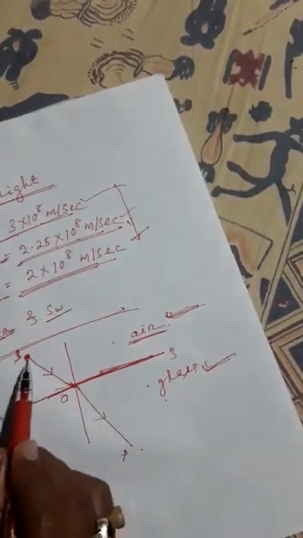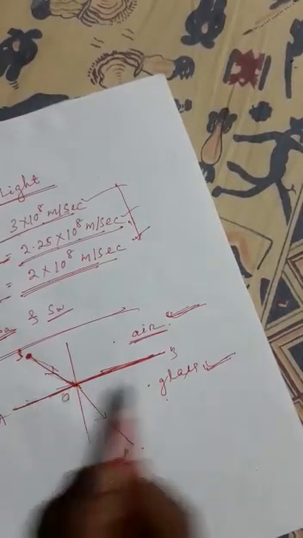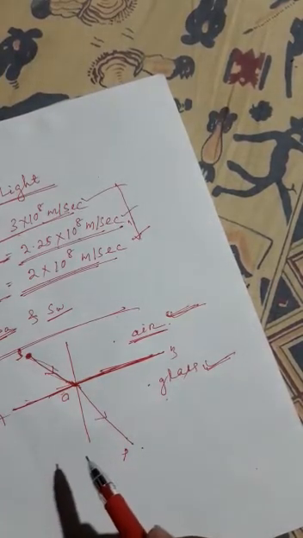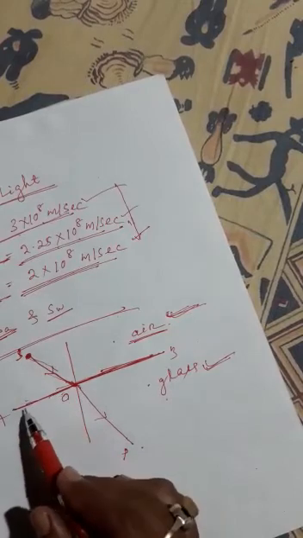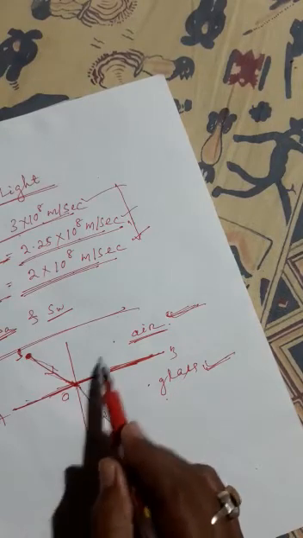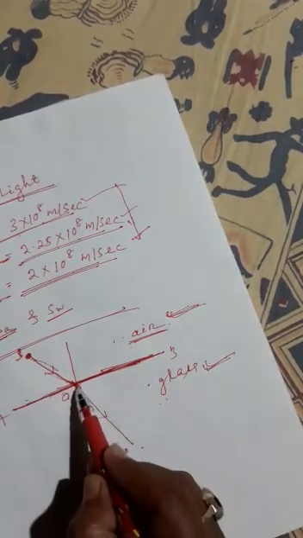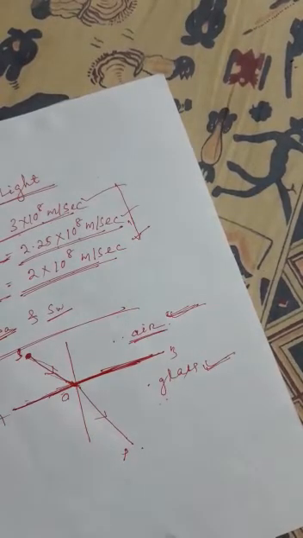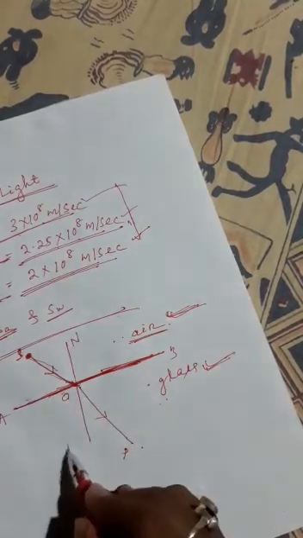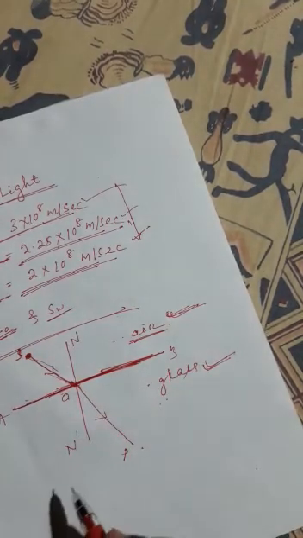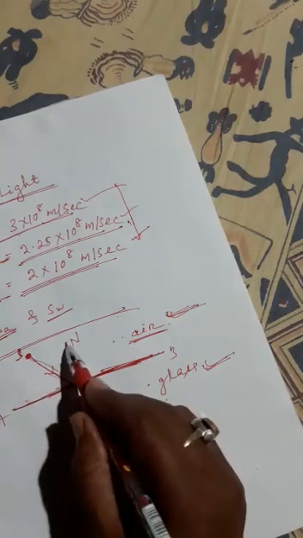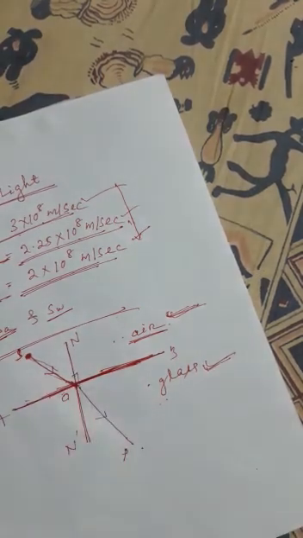Then the point of incidence, where the light is incident on the surface of separation. Here O is the point of incidence, the point where the ray hits the surface that separates the two media. Here, this is the separation, first medium, second medium, this point is the point of incidence. Then the normal: let NO be the normal, a perpendicular line drawn at the point of incidence is called the normal. Point of incidence, this is the perpendicular, then this is the normal.